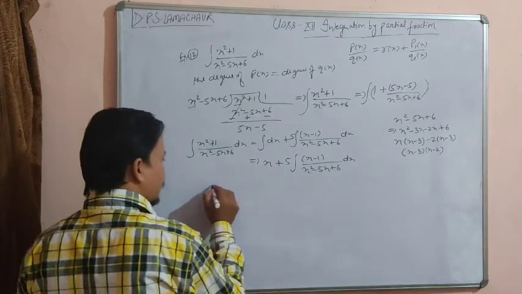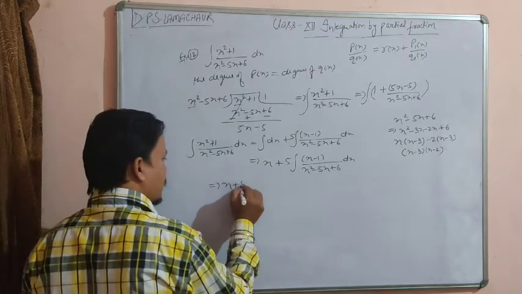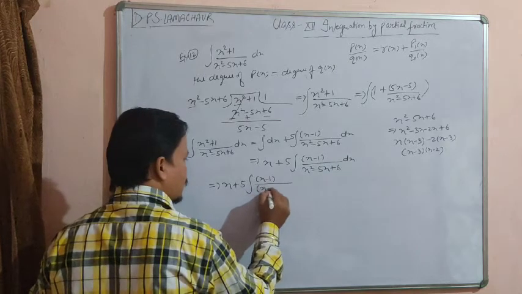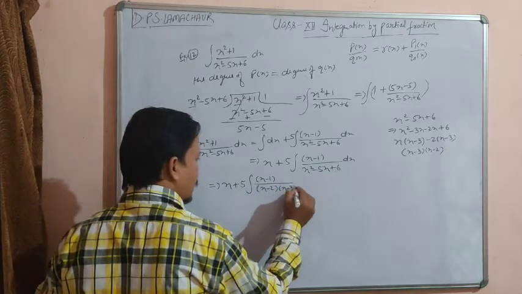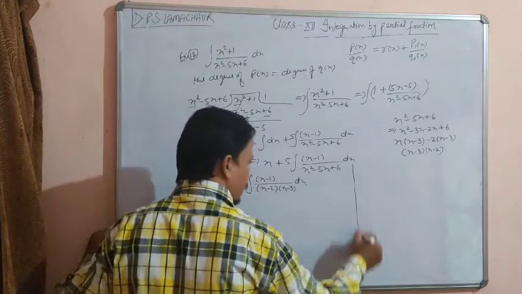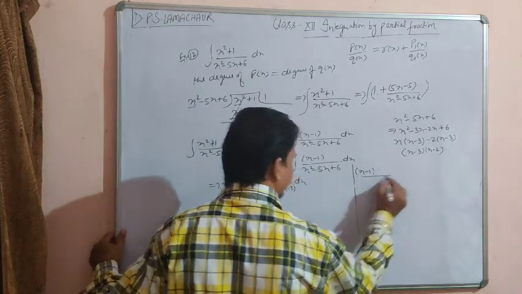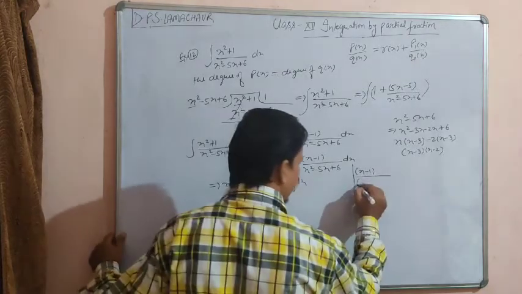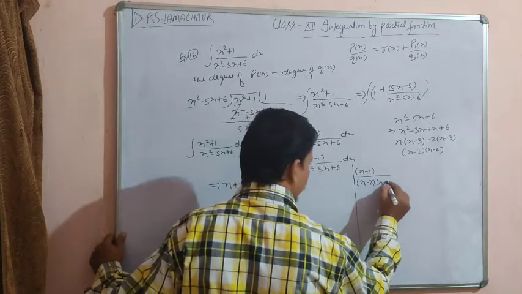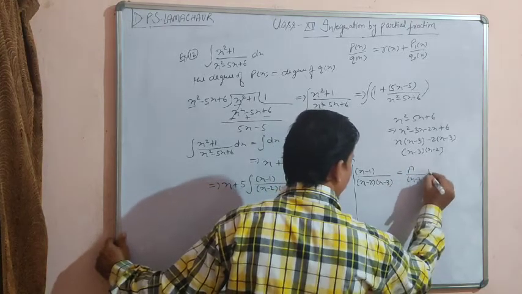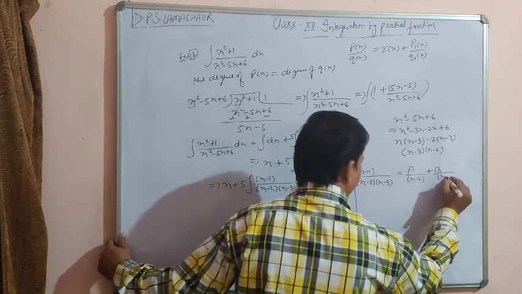So we can write it like x plus 5 times integration of (x minus 1) upon (x minus 2)(x minus 3) dx. Now we can write this amount, (x minus 1) upon (x minus 2) into (x minus 3), equal to a upon x minus 2 plus b upon x minus 3.